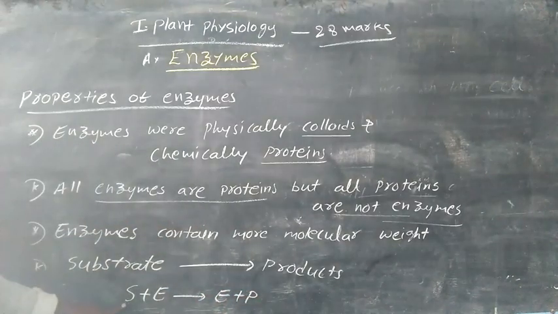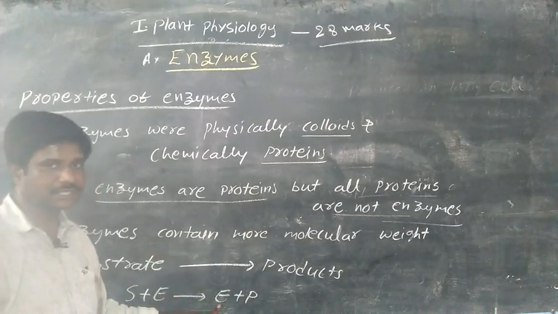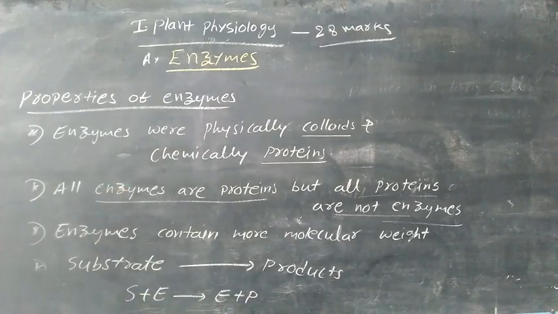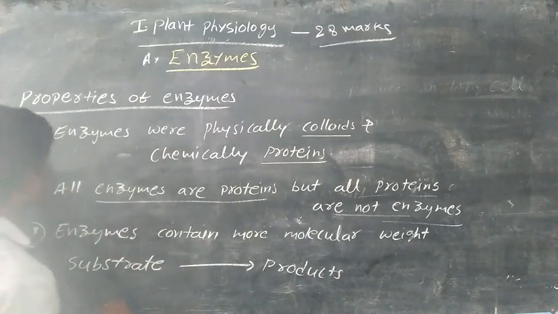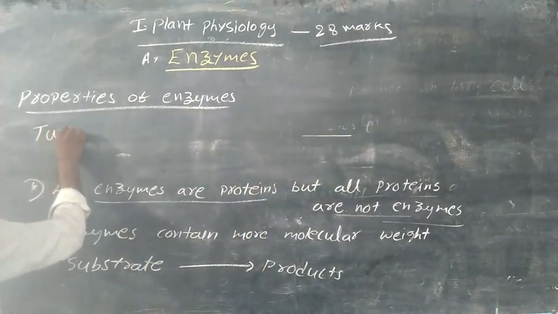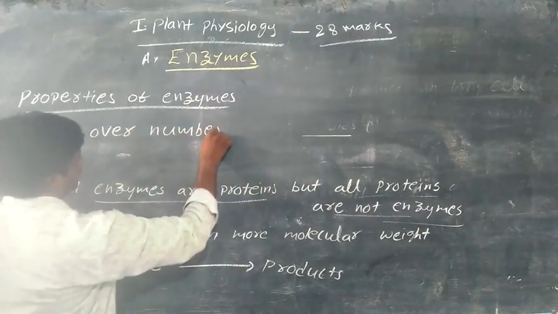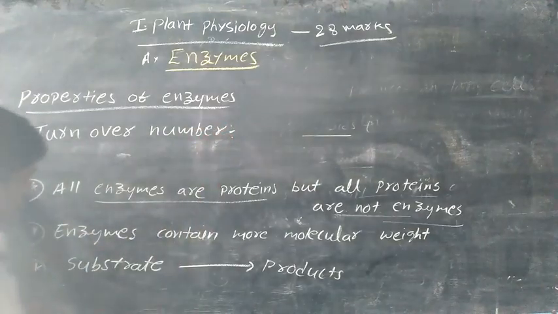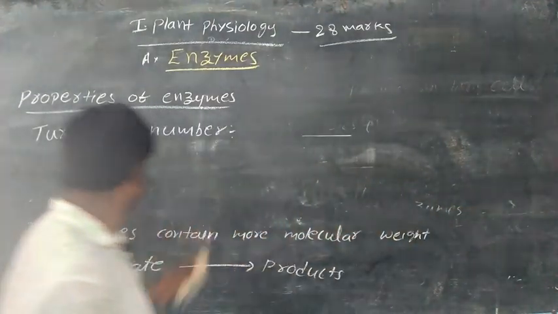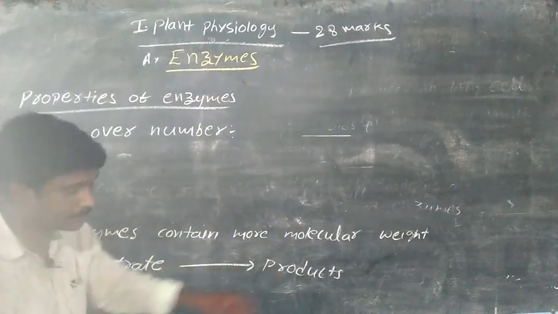Here S means substrate, E means enzyme. By the effect of the enzyme, substrate divides into products. So the enzyme does not change. That means the enzyme structure does not change. Next, turnover number. By the action of an enzyme, substrate divides into products.